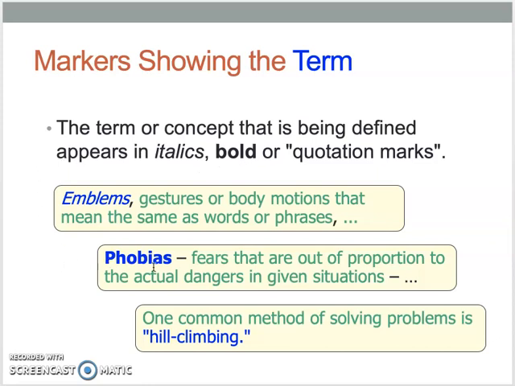Here the word phobias is given in bold type. Or the word might be put in quotation marks. For example, here, hill climbing is put in quotation marks. All of these markers help us see that there is a term that is going to be given a definition.